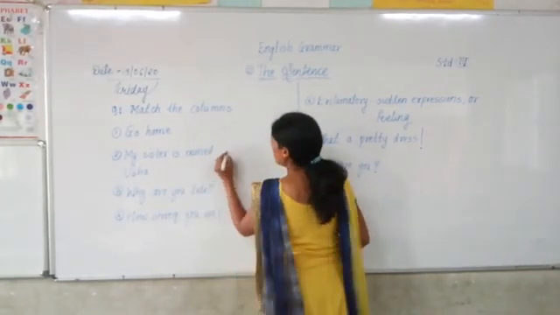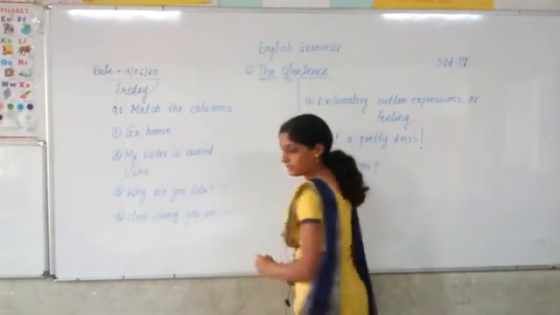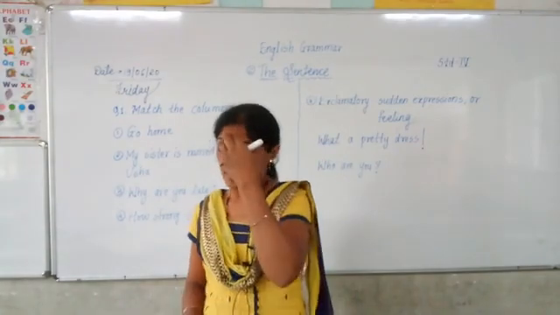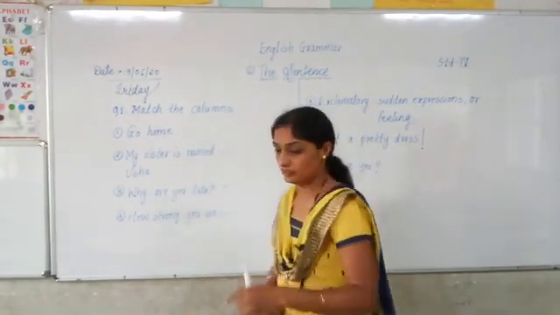Now here on the front side, you have to match the pairs, okay? Now there are more, but I am taking only 4.